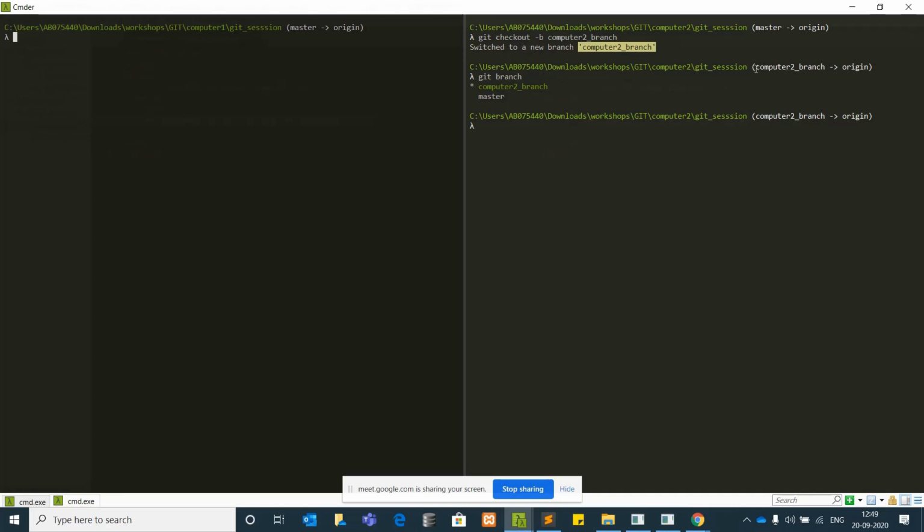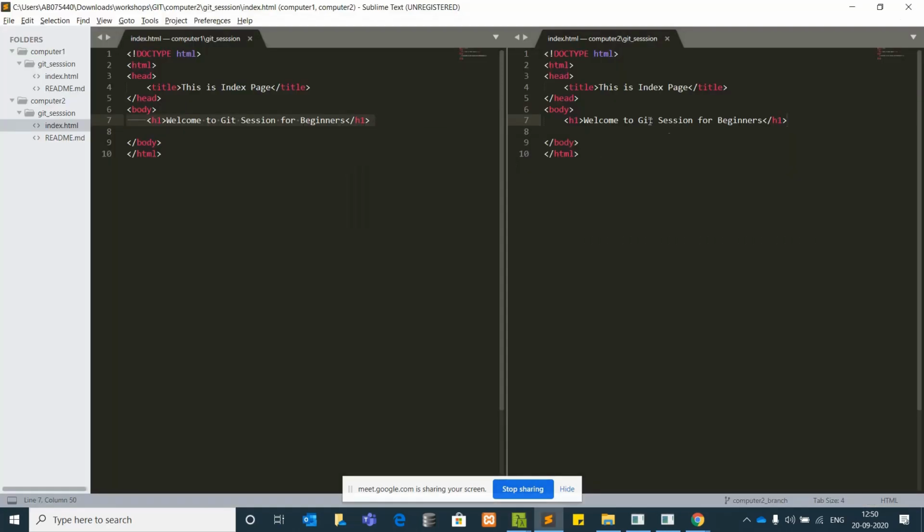When it was master first, and we did the checkout, it went to the second branch, that is computer 2 branch. Now we are in the branch computer 2. Whatever changes you need to make, make them here so that you don't affect the master code. I'll just add an S2 tag saying by Abhishek Budruk.